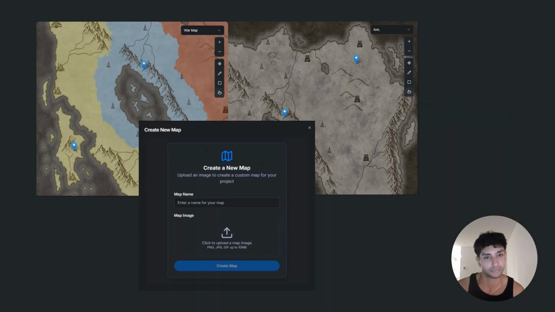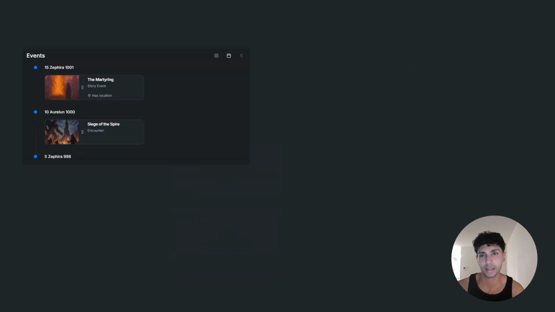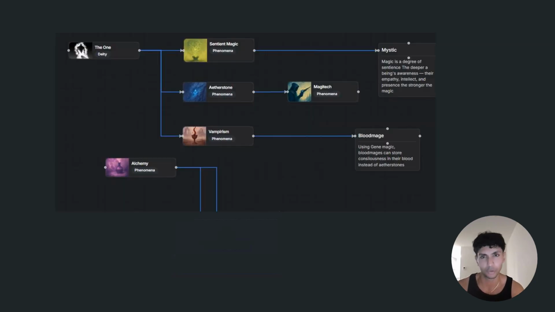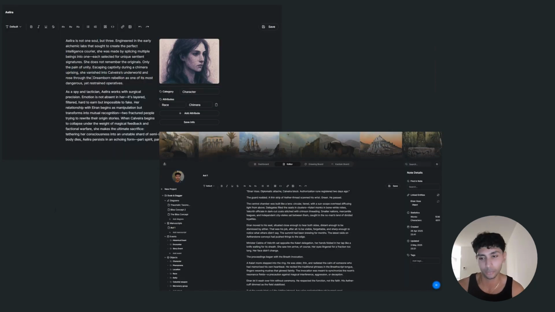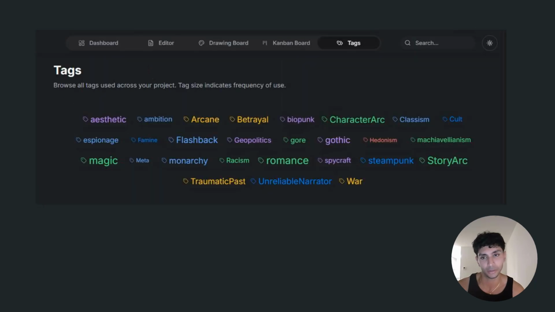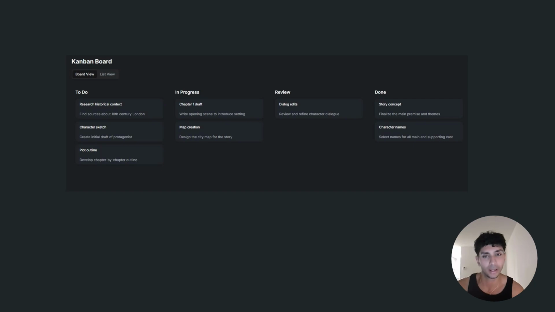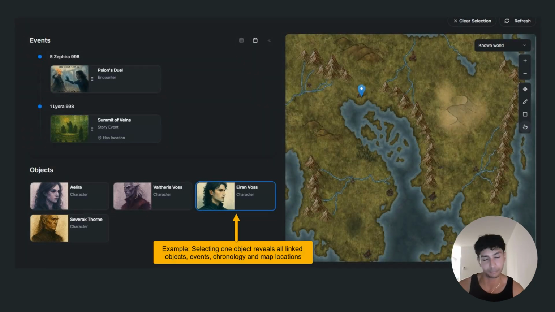I'm talking interactive maps, timelines, Gantt charts, flow charts, mind maps, a high quality rich text editor with wiki style linking, a tagging system, a Kanban board to organize and plan your work, right? And the ability to interlink all these entities in a cohesive way, right? I don't want to use two different apps and three plugins to get my work done. I want it all in a nice unified workspace, and Inksir does that.